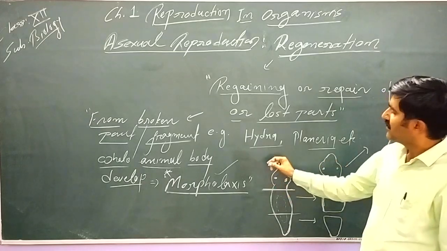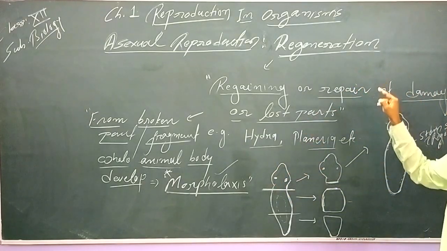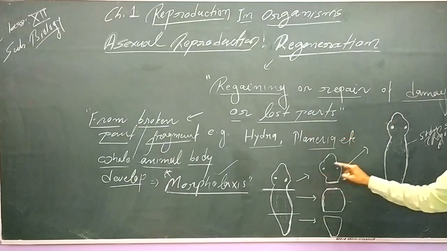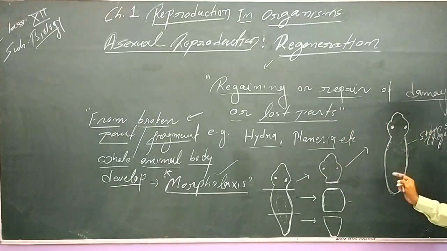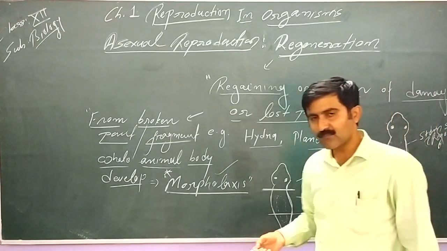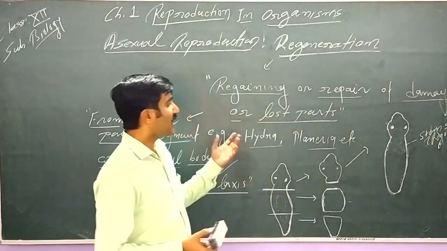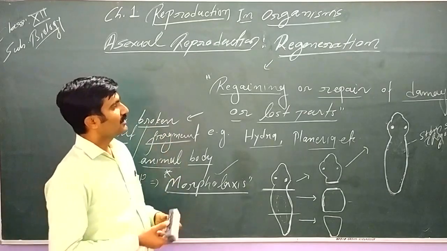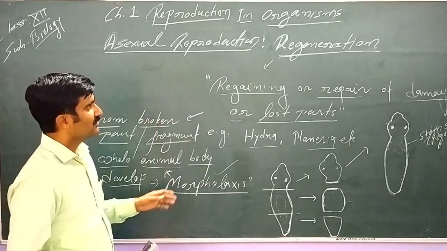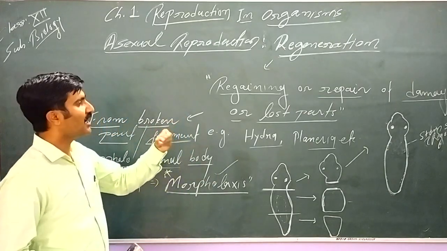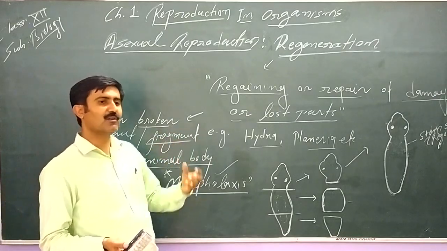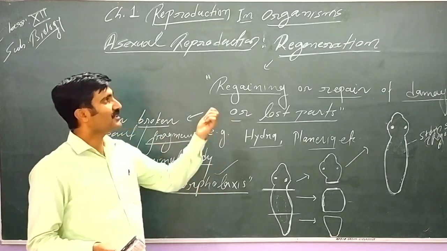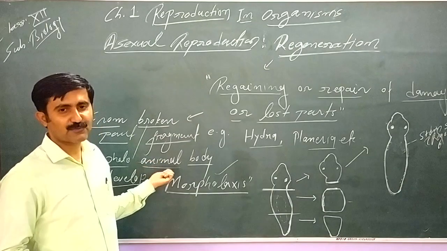Another type of regeneration is where there is no development of a whole body, only the lost part is restored. When only the lost part is restored, then it cannot be called morphallaxis. This is generally seen in the higher organisms, and that cannot be considered a method of asexual reproduction.